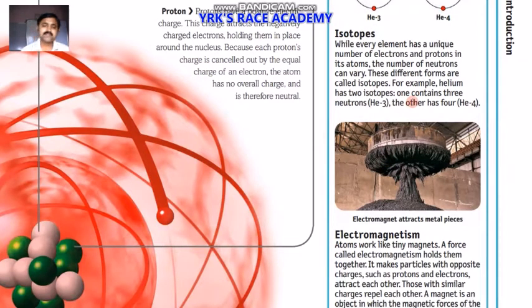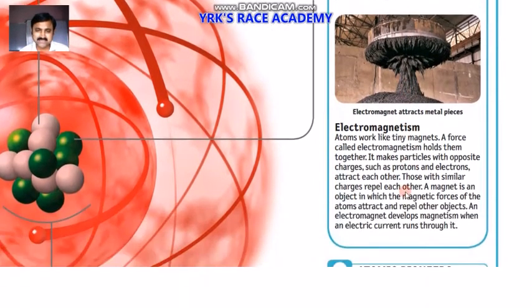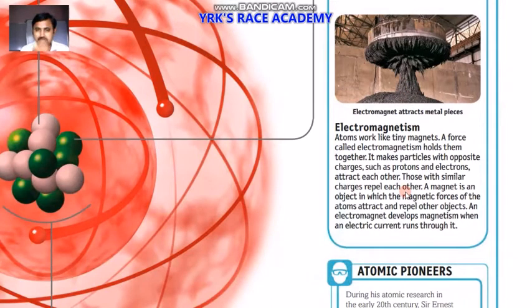An electromagnet attracts metal pieces, which was also identified in the studies, and that is called electromagnetism. Atoms work like tiny magnets. You can see the picture here. A force called electromagnetism holds them together.